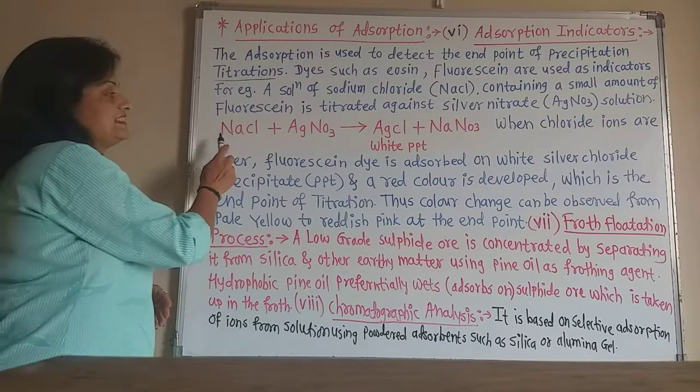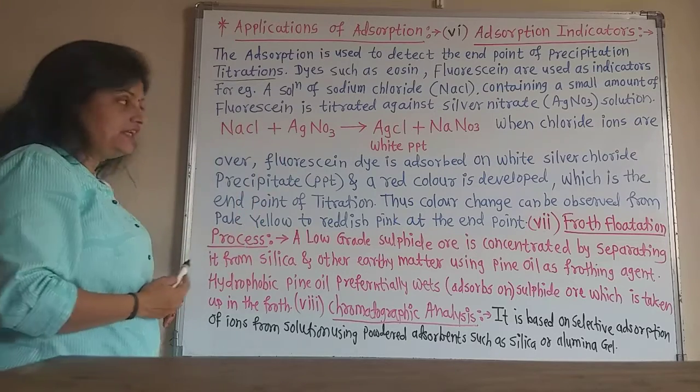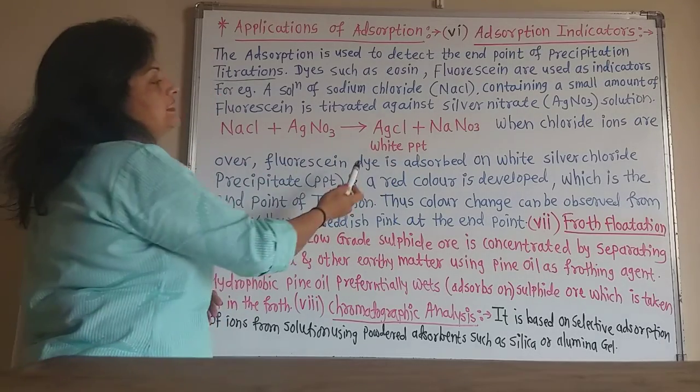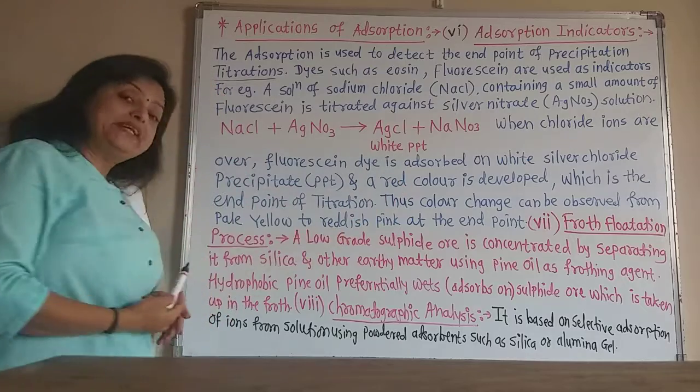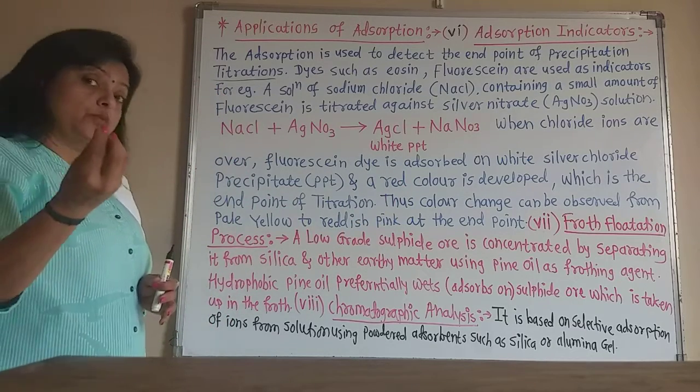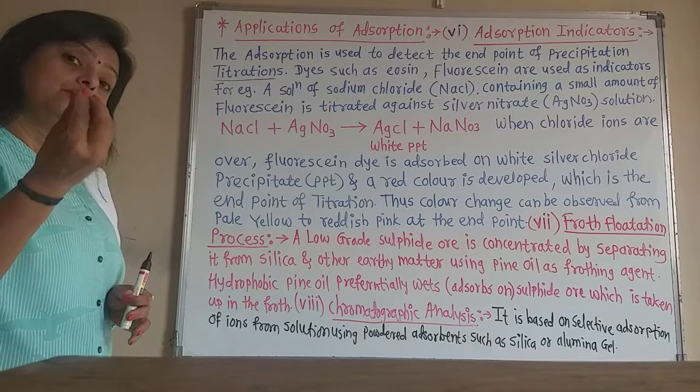So the reaction is NaCl plus AgNO3 gives AgCl plus NaNO3. This AgCl is a white precipitate. PPT means precipitate, the accumulation of coagulated substance.